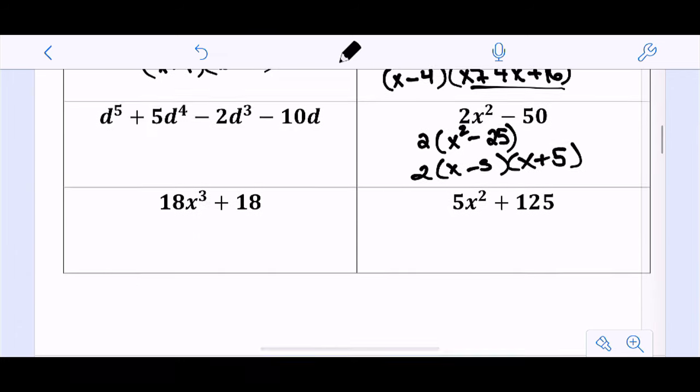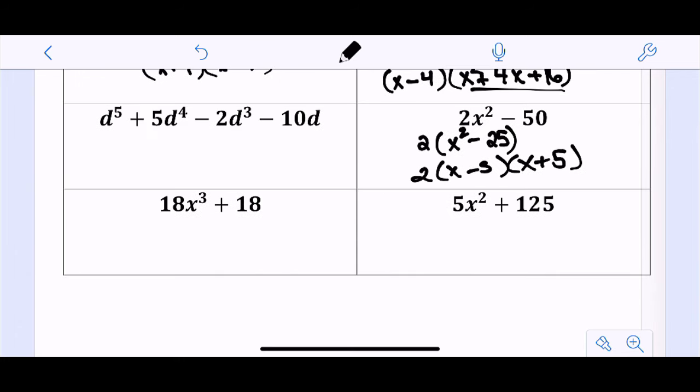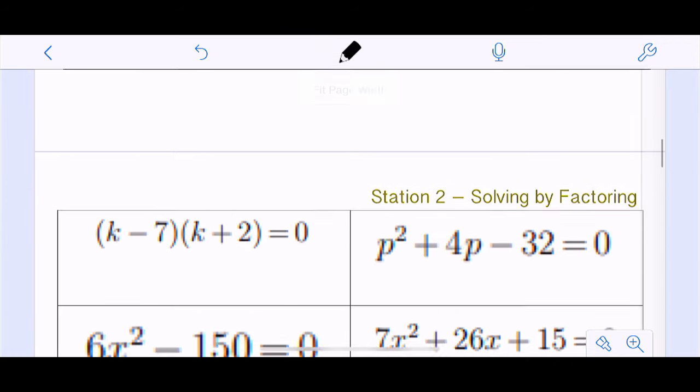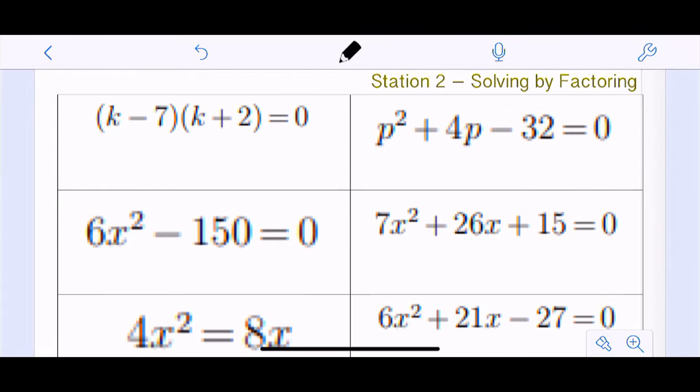Okay, so for the most part, these are the exact same things. If there's some particular type of factoring you have questions about, send it to me, but generally factoring has been something we've been pretty strong on, and we're going to use it when we solve by factoring next, okay?